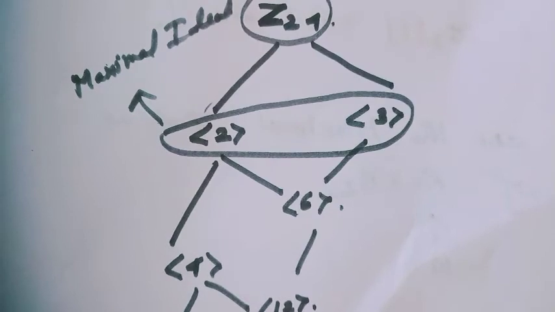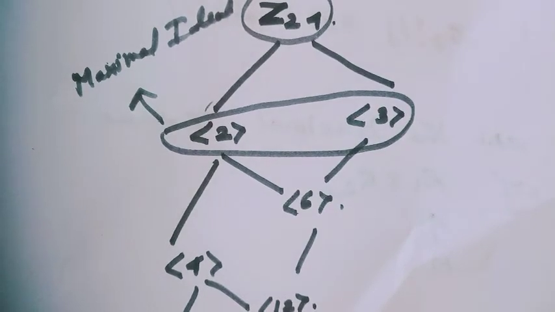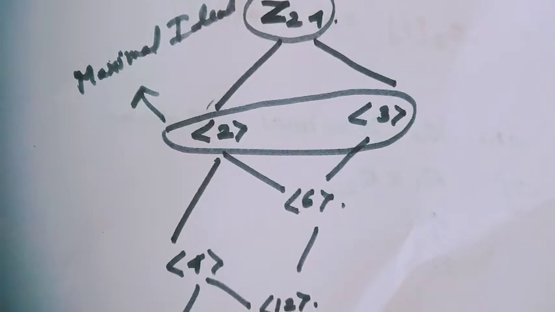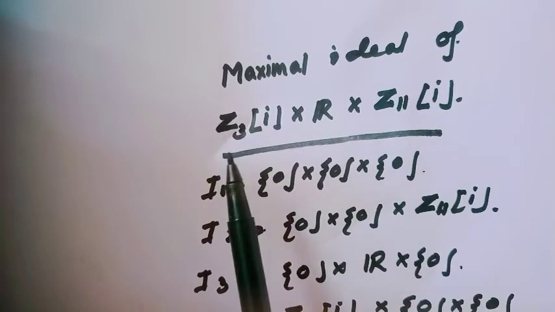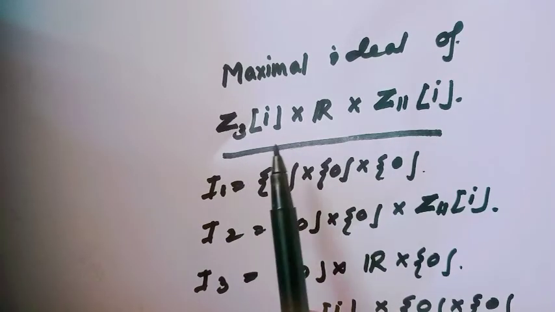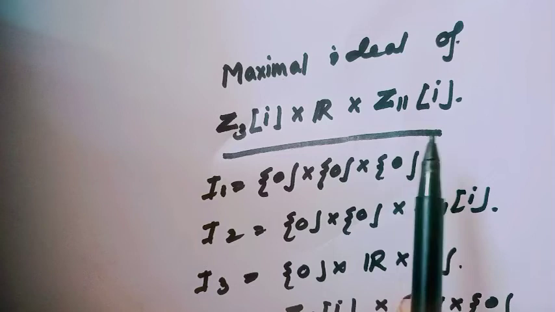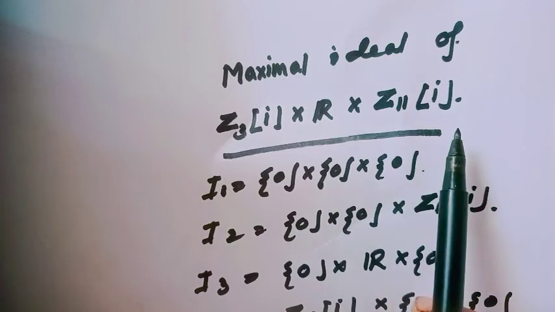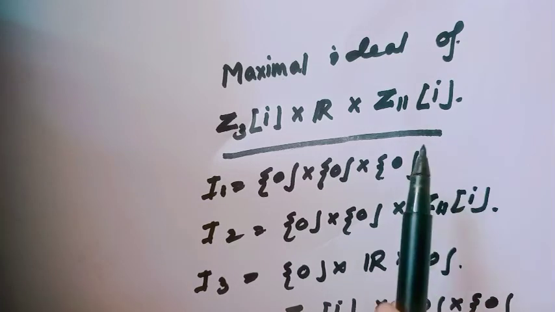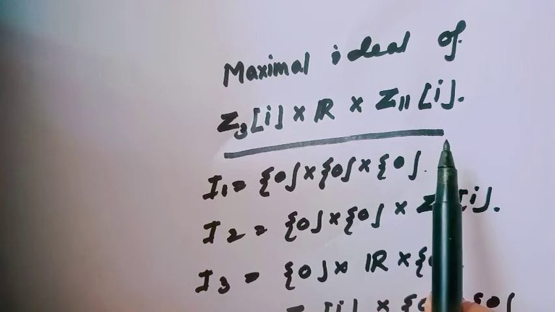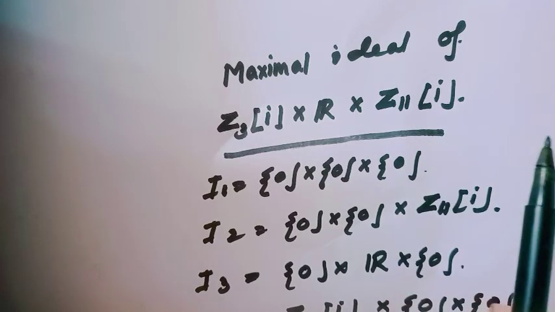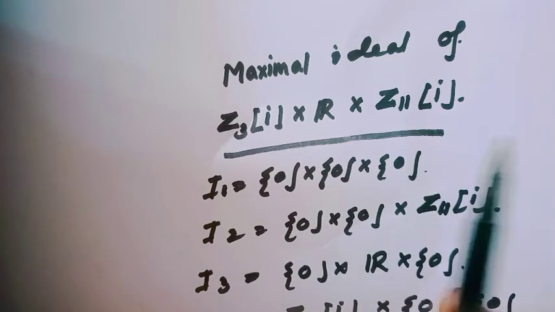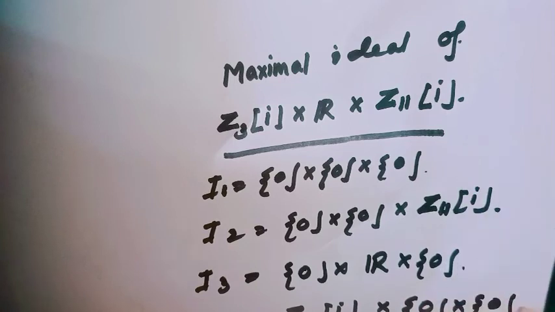Okay? Now I will see one different type of maximal ideal: the maximal ideals of this ring Z3i cross R cross Z11i. I had seen in my earlier video the number of ideals of a cross product of rings, and also the number of prime ideals of this type of ring.